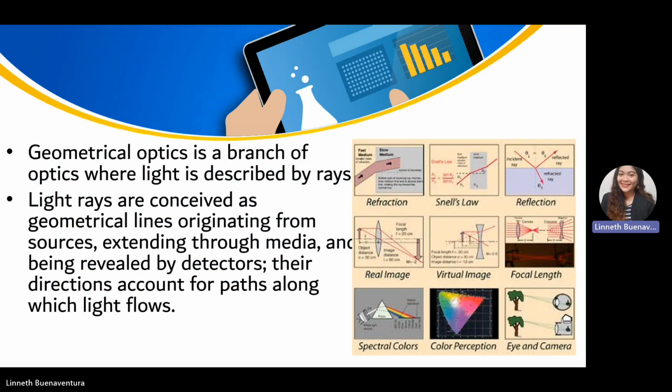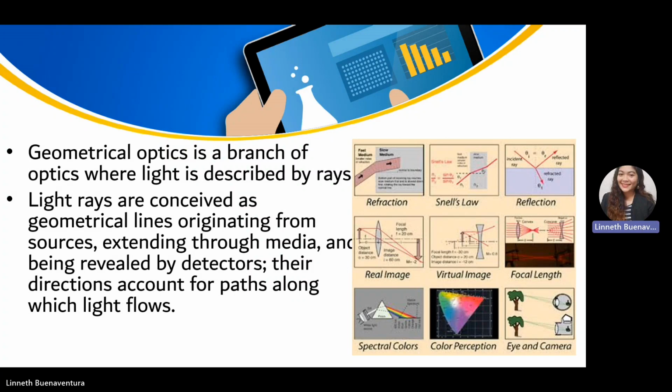Next is geometric optics. Geometrical optics is a branch of optics where light is described by rays. Here in geometrical optics, we're going to discuss the different properties or nature of light under rays. Light rays are conceived as geometrical lines originating from the source, extending to the different media, and being revealed by a detector.